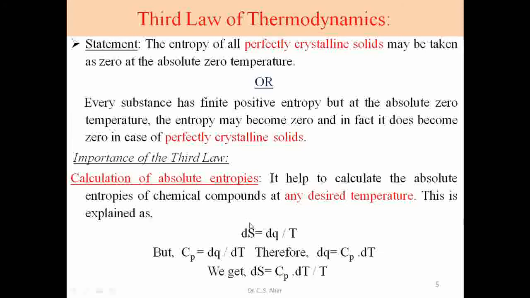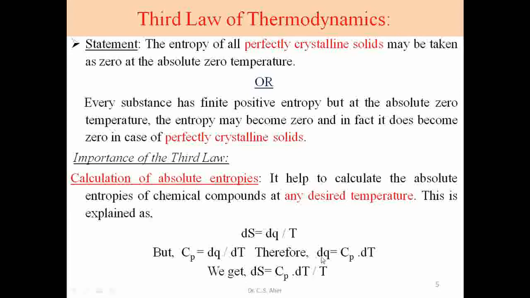This entropy change is equal to dq upon T, where d means change and q means heat. This change in heat may be absorbed or released. T is the temperature, the desired temperature T. But we know from the Kirchhoff equation that heat capacity is equal to dq upon dT.